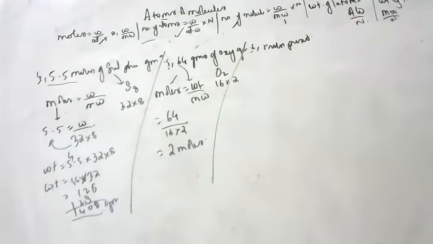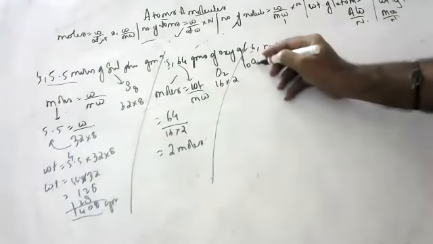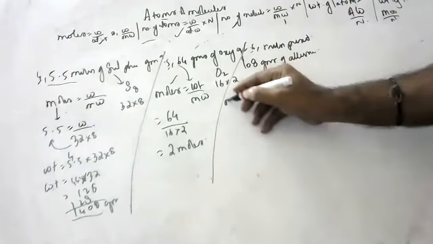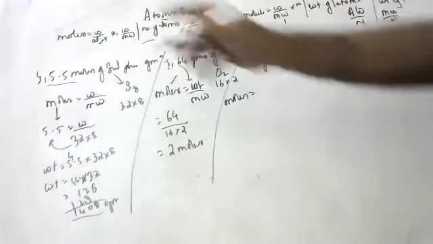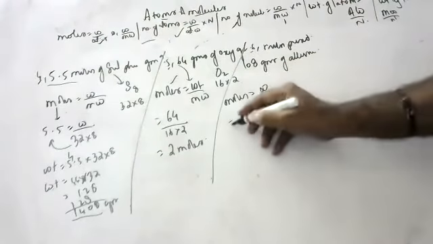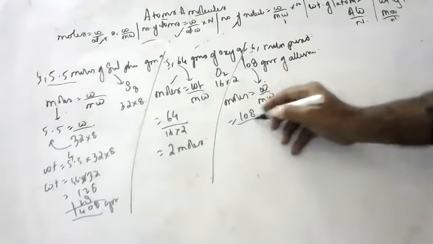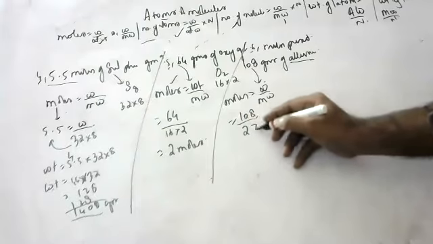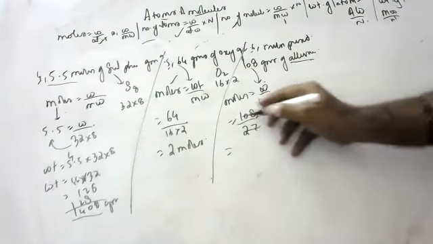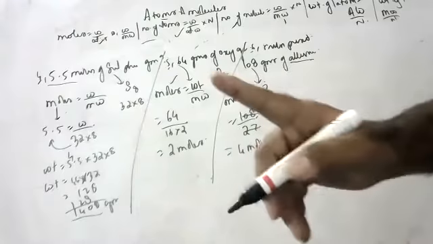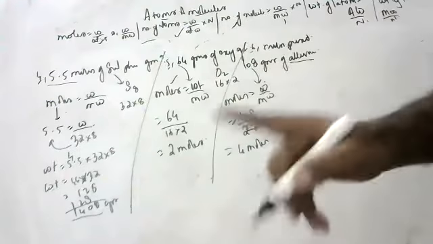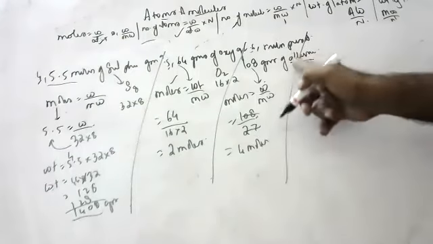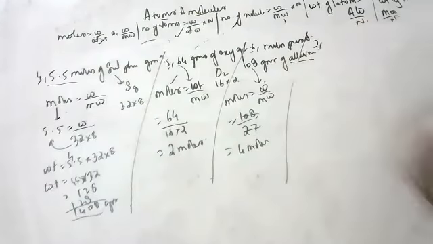Saisha, you will calculate the number of moles present in 108 grams of aluminium. Moles is equal to weight by molecular weight. Weight, how much did I give? 108. Molecular weight of aluminium, how much? 27. So how many moles? 4 moles. Say the statement: 4 moles of aluminium is 108 grams. Say again. 4 moles of aluminium is 108 grams. Next tutor.